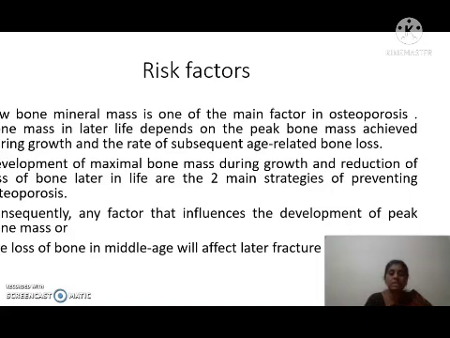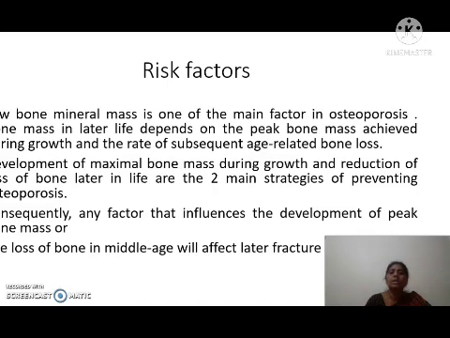So development of maximal bone mass during growth and reduction of bone loss later in life are the two main strategies for preventing osteoporosis. What are they? Development of maximal bone mass during the growth period: at the time of growth, we have to develop the maximal bone mass. The second thing is the reduction of bone loss in the later part of life. Yes, these are the two main strategies for preventing osteoporosis.